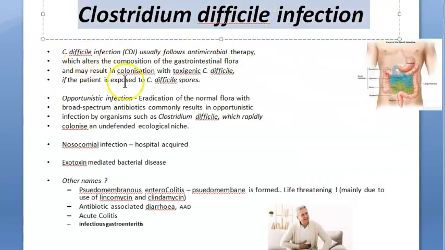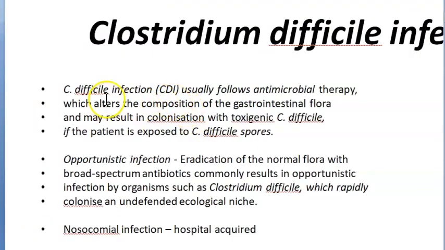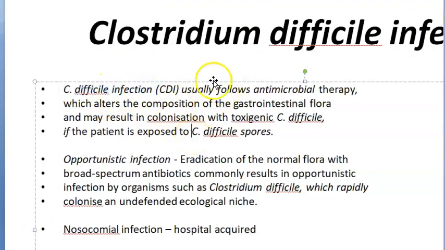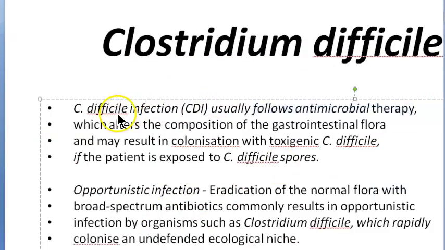So Clostridium difficile infection, now we are going to look at it in detail. Clostridium difficile infection usually follows antimicrobial therapy. So once you are done with antimicrobial therapy, you may develop diarrhea, which is because of Clostridium difficile infection.